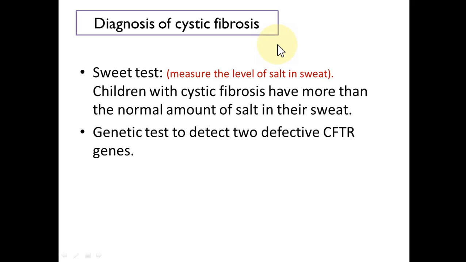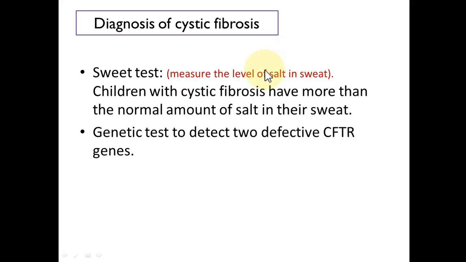How to diagnose cystic fibrosis? Very simple test. The mother tells you that my baby's skin is very salty, and if you check it, you will taste salt in the sweat of the child.